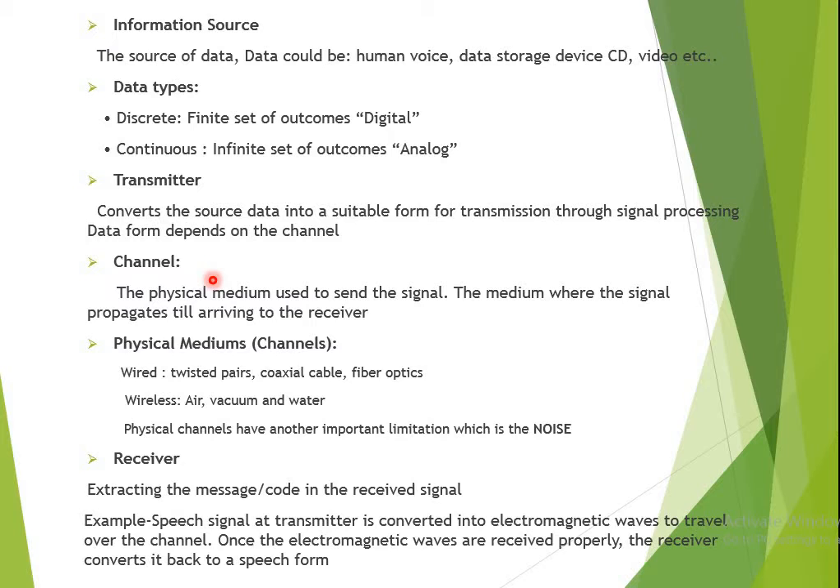Channel is a physical medium through which we are transferring the signal, the medium where the signal propagates until arriving at the receiver. There are either wired media or wireless media. Types of wired media are the twisted pair cable, coaxial cable, and optical fibers. Wireless media are air, vacuum, and water. Physical channels have another important limitation, which is noise. Noise is a parameter which gets added to the signal in the channel. The receiver extracts the message or the code from the received signal. Okay. So this is the basic block diagram of a communication system.